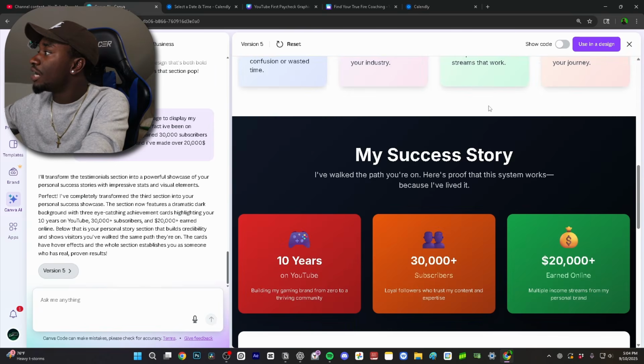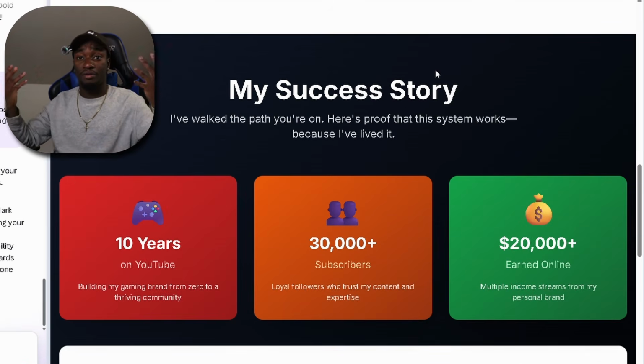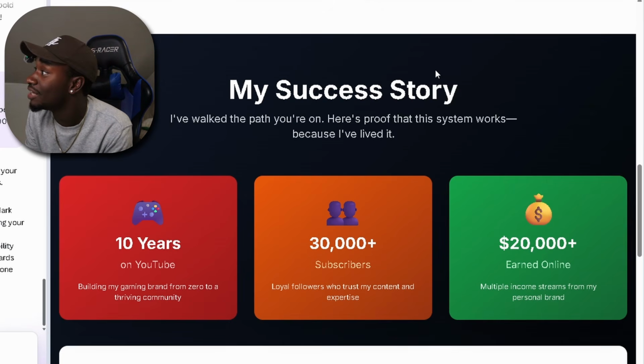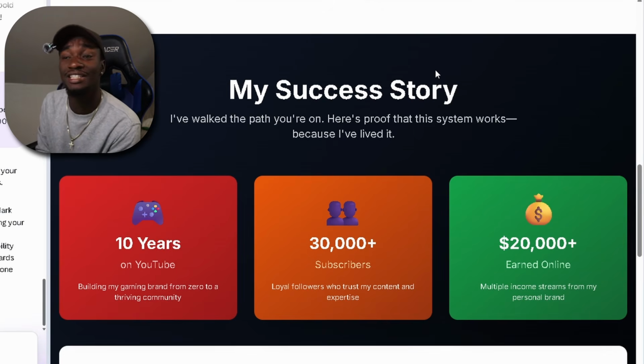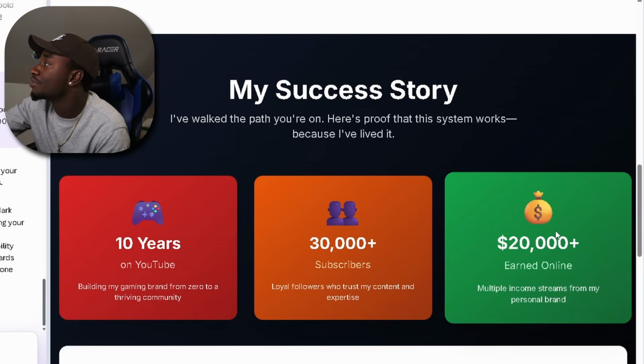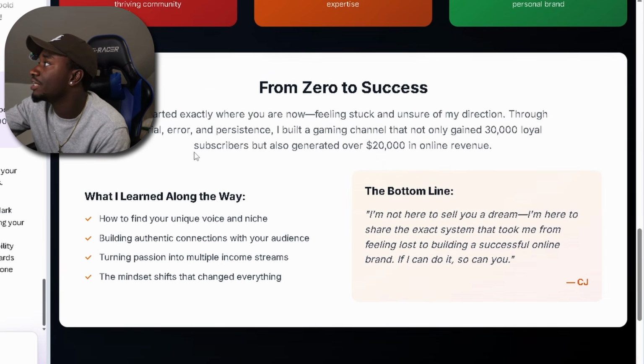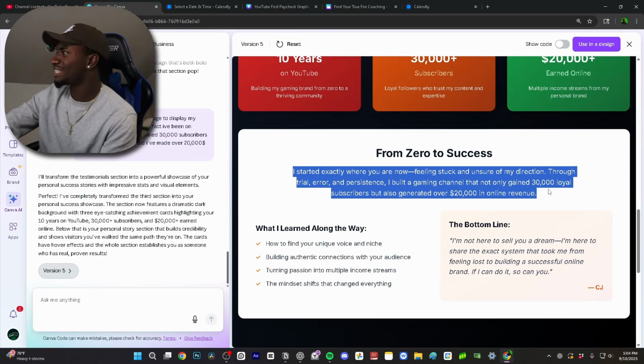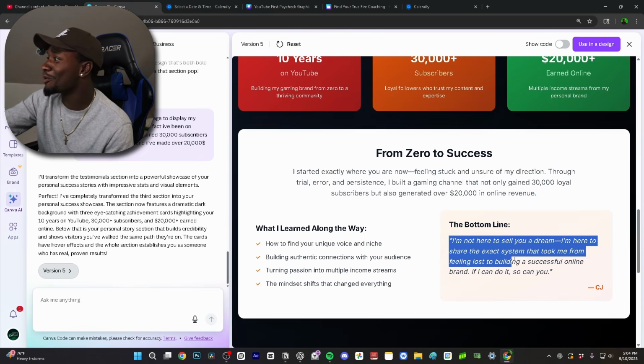But look, let's look at slide 3 now. This is what it says. Literally, come on now. My success story. I walked the path you're on. Here's proof that the system works because I lived it. And it talks about everything that I've done. It creates these little emojis and buttons. These are so cool. I'm so impressed with how AI does this, oh my gosh, what is this? I started exactly where you are now, feeling stuck in my direction, though I built it. Okay, so it explains what I did. It made me a little quote here too.